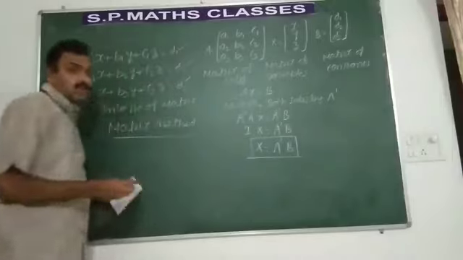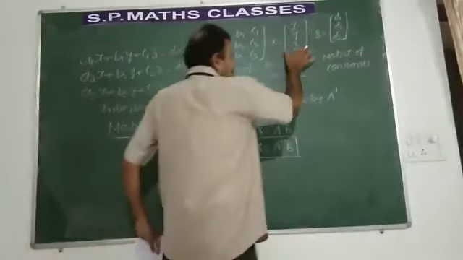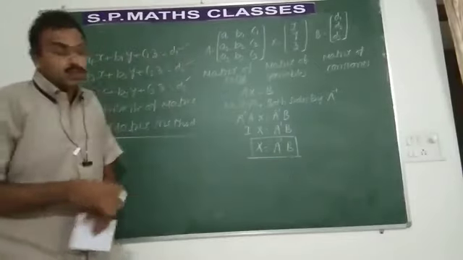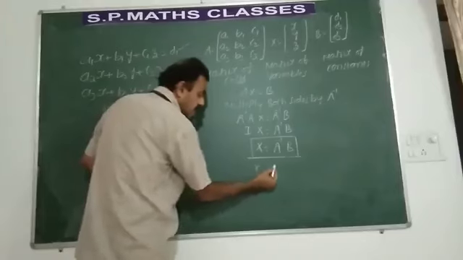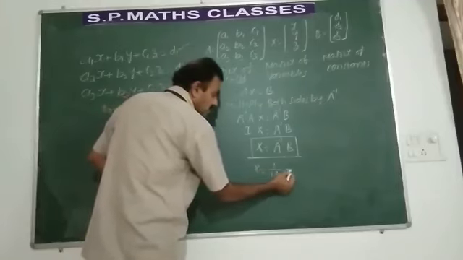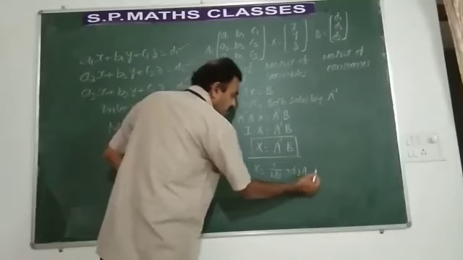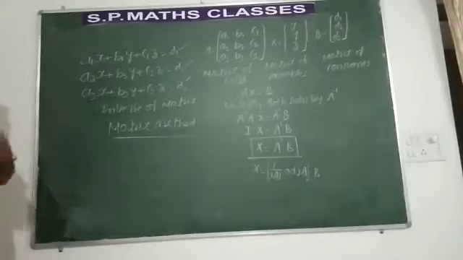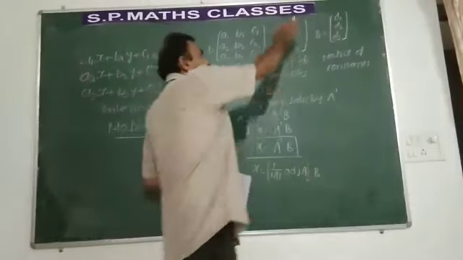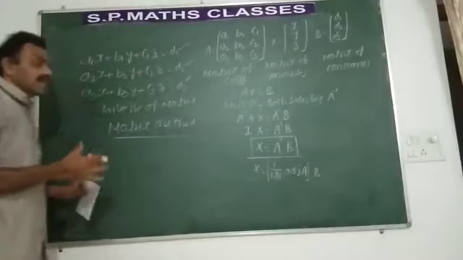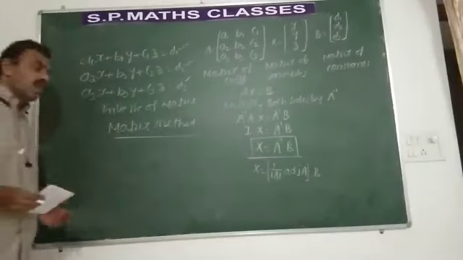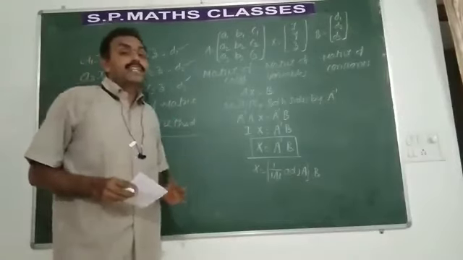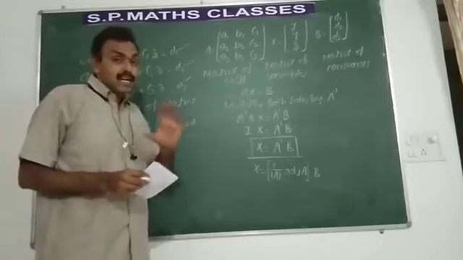So that's what we have to find. We have to find out the matrix of variables. That matrix of variables is equal to A inverse into B. Obviously, what is that A inverse? 1 by determinant A into adjoint of A into B. So we have to find out A inverse and then multiply it by B to get x. X means the column matrix XYZ. So when you get the column matrix XYZ, obviously XYZ values are obtained. Then if XYZ values are obtained, we say that the system of equations is consistent.